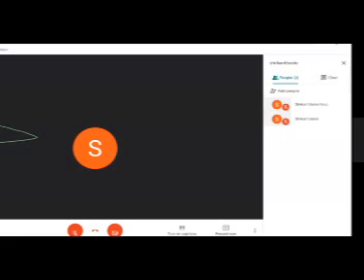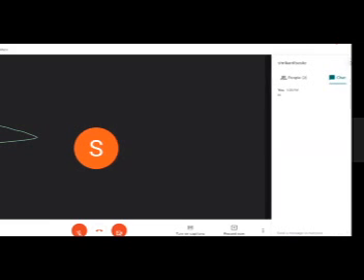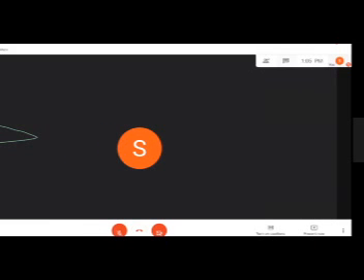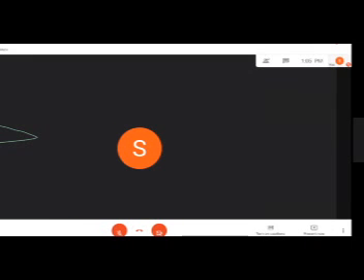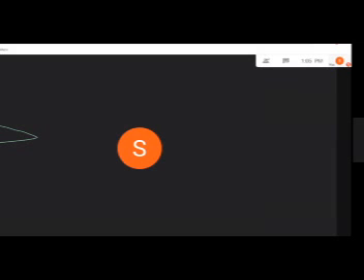The second window under this section is given for the chat. If you're writing something here, it will automatically pop up the message and give you the notification that someone is asking a question. So this is the chat function which is given by Google Meet. This is the second icon, chat with the people. If you click here, it will automatically open. This is a shortcut key with which you can directly open the chat of the invitees or the persons who are attending your meeting. Third, the timing is shown here.